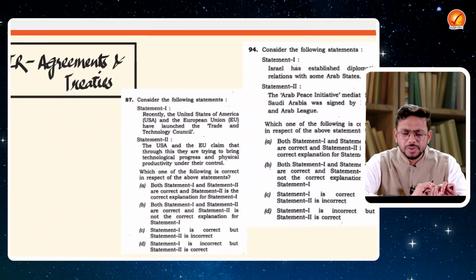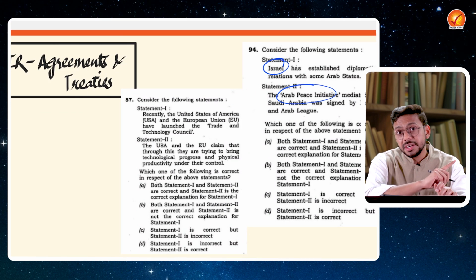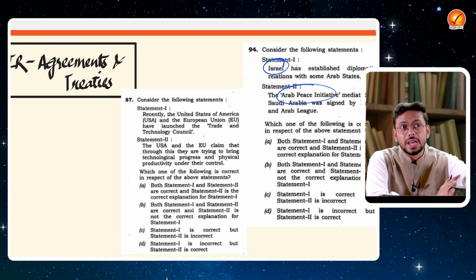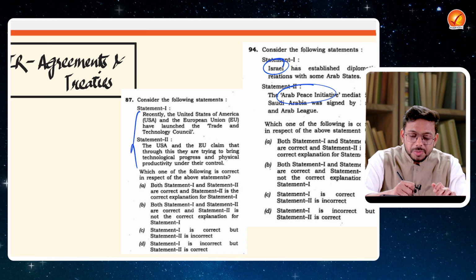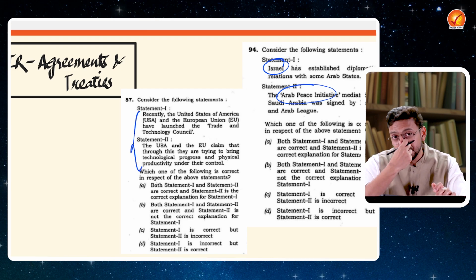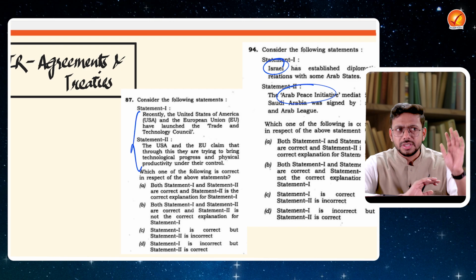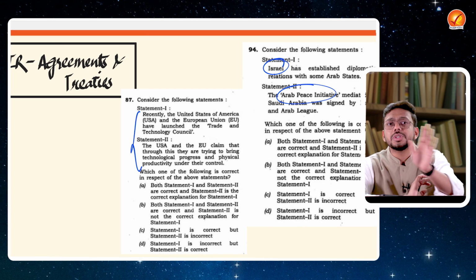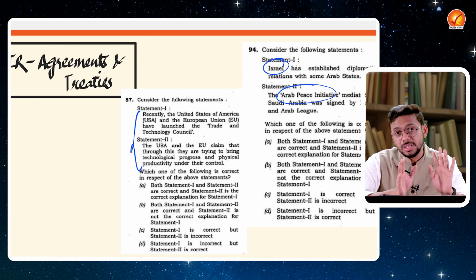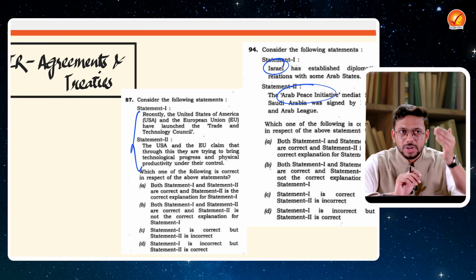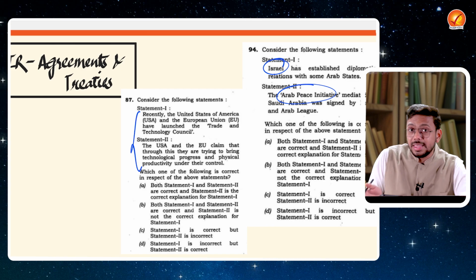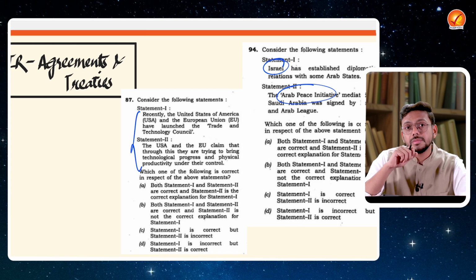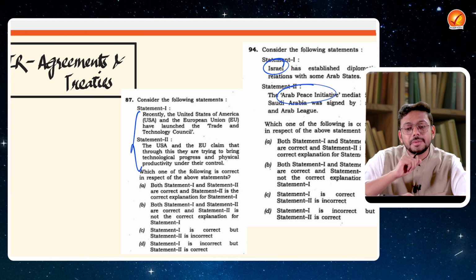Let's talk about a few treaties over here. For example, Israel has done something, the Arab Peace Initiative. It will definitely impact India because India has a significant relationship with Israel, so this treaty becomes important. Then whatever the US and European Union are doing also becomes important, because their policies impact the trade relations India might have with these countries or regions. So whatever is in the news will have some consequence on India, and then it becomes important from India's perspective, from this exam's perspective.